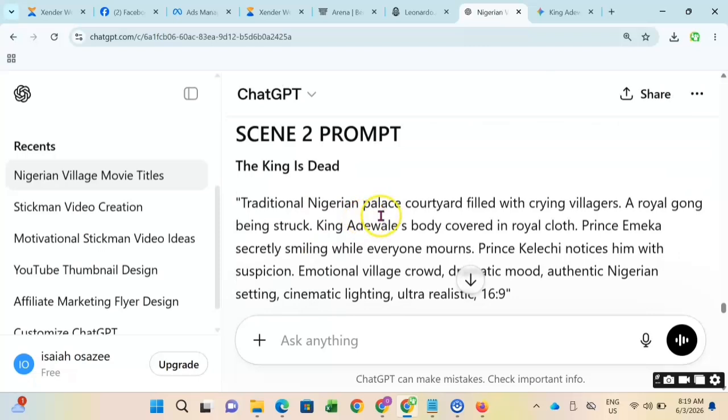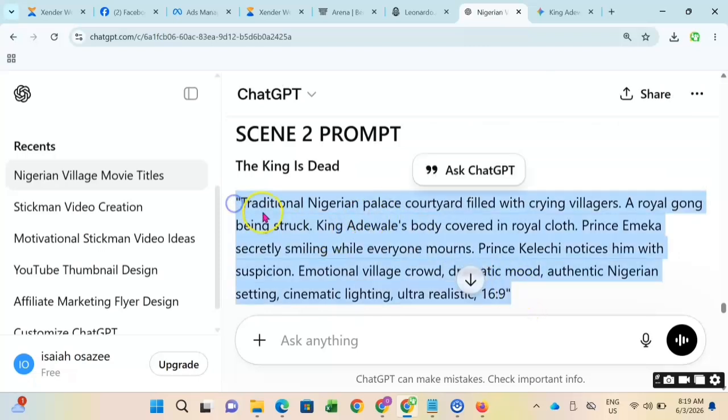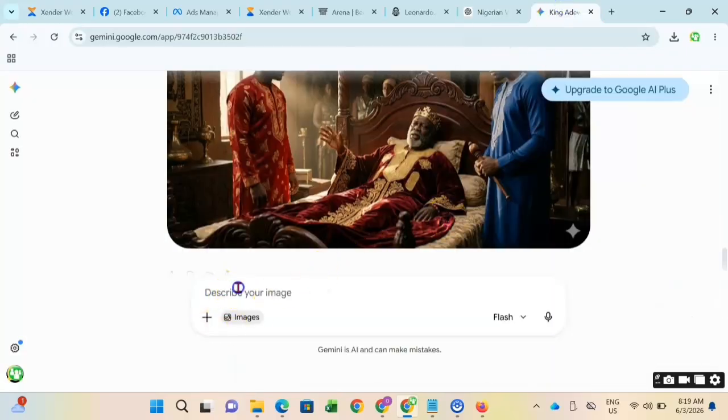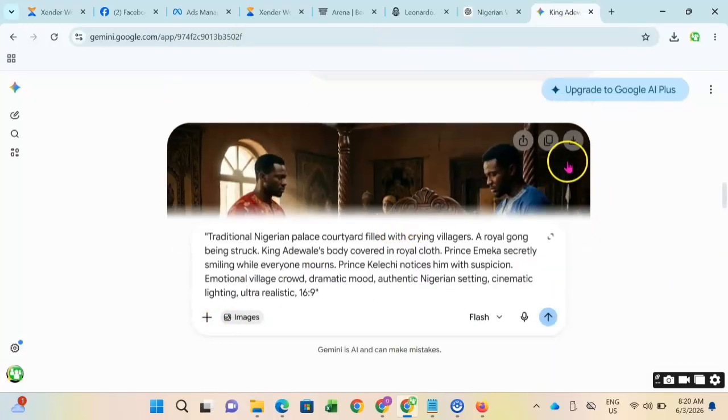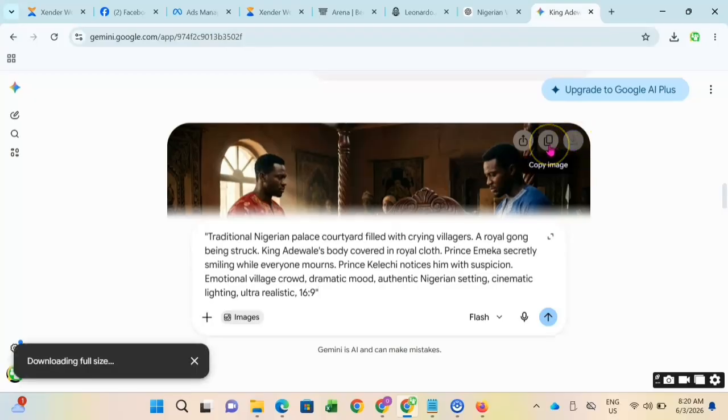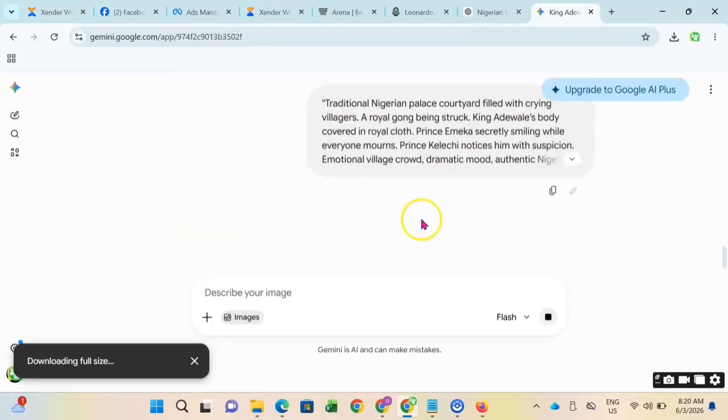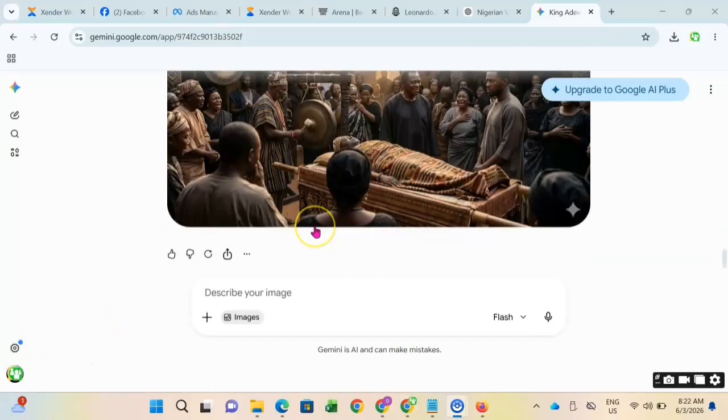So I'm just going to go over to our prompt 2 and copy it. Don't worry, those images we downloaded, the characters we created, we are going to use later on, so make sure you download them. This is scene 1, and this scene 1 is what we are now going to animate using our video animation platform.